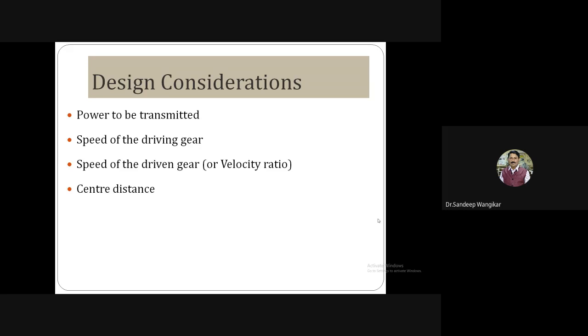If the ratio is, for example, 1500 rpm at input and 10 rpm at output, then 1500 divided by 10 is 150. This gear ratio is not possible in one stage. So I have to go first for 1500 divided by 6, which is 250. Then I will go for 250 divided by 6. Whatever answer I get, approximately 41.66, I will say 42. And 42 to 10, in this case, is why the speed consideration is important.